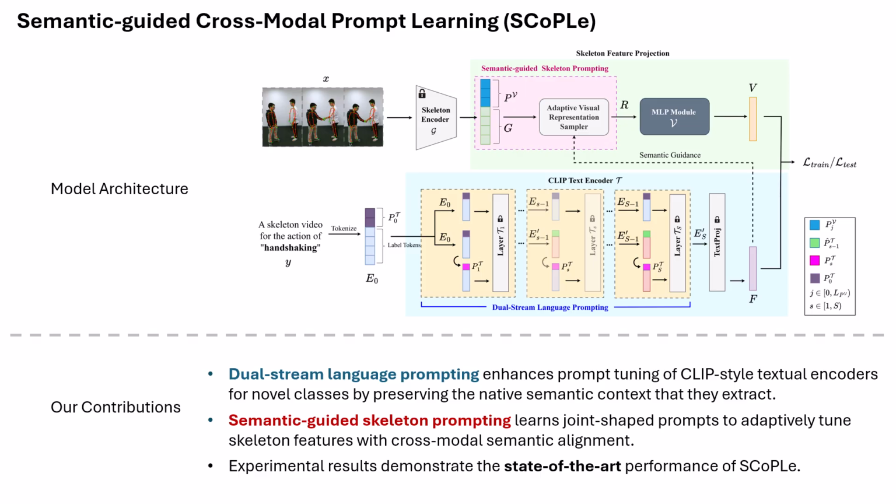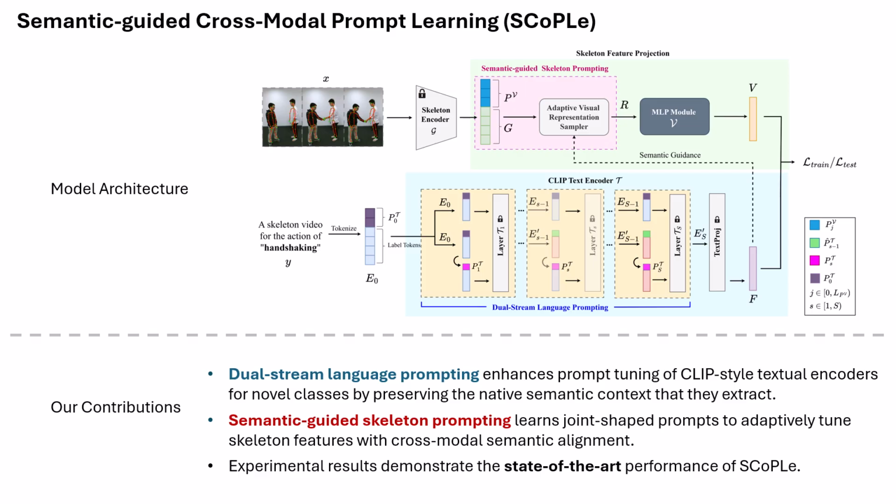It particularly improves its generalization to refine the textual features for novel classes. For the skeleton side, we introduce a semantic-guided skeleton prompting module that learns joint-shaped prompts to refine the skeleton features. It utilizes an adaptive visual representation sampler to implement the cross-modal prompted feature alignment at the end.